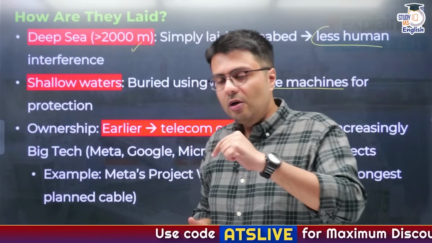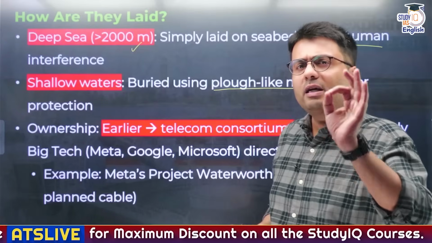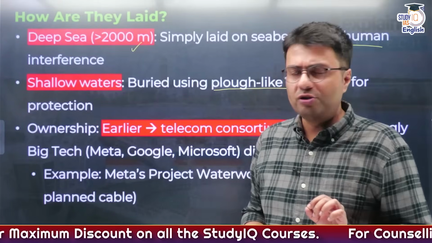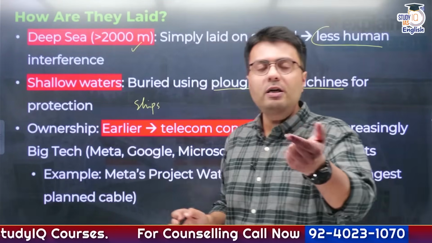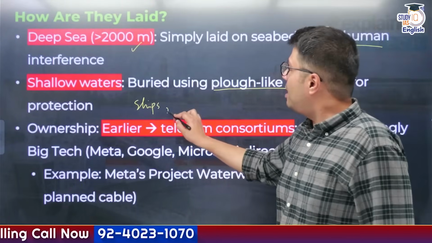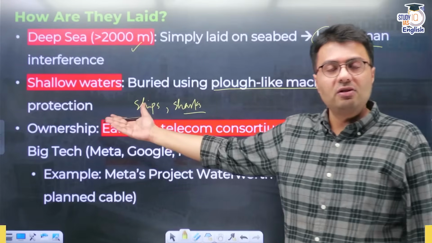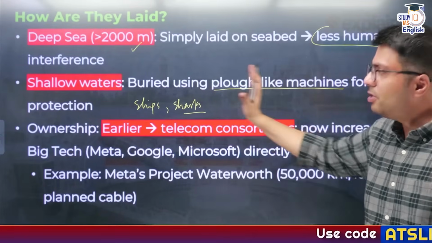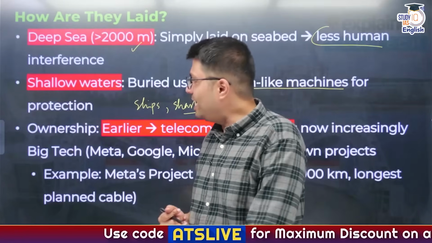Now these deep sea cables or shallow cables, although they are protected, are very vulnerable to human interventions. For example, ships might collide with them, leading to destruction and cutting of sea cables, which happened exactly in the Red Sea region. Similarly, we have also seen instances where sharks have eaten these cables. So this leads to disruption and cutting of cables due to human and man-made interventions, right?